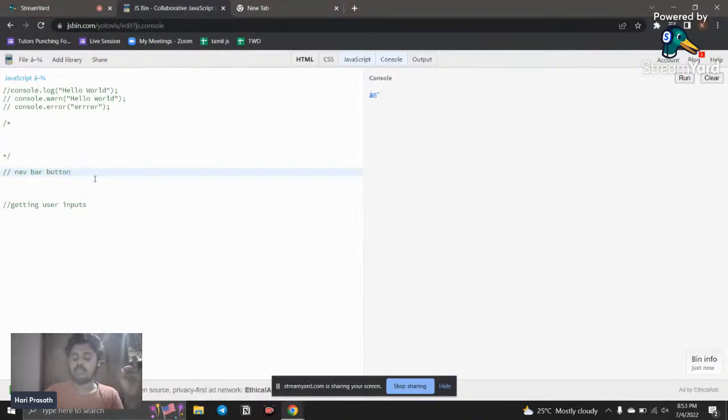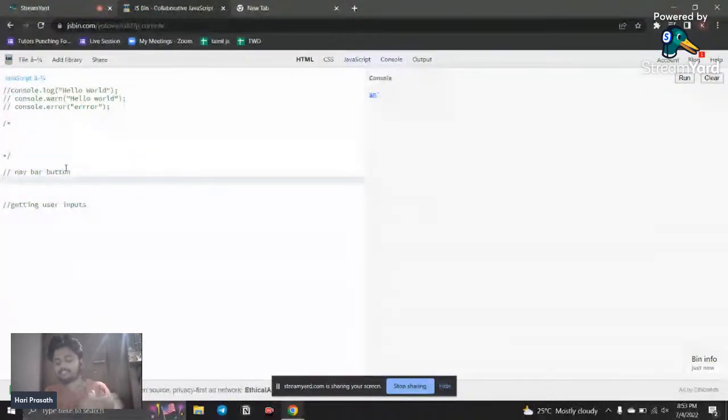Number two, if you are working with teams, and as developers we mostly work with teams, your teammate also wants to understand your code. For that purpose, you can use the double slash. When a colleague or another developer comes and reads your code, he can understand: this code is for the navbar, this code is for getting input elements, this code is for accessing some DOM property. That is the purpose of using comments.